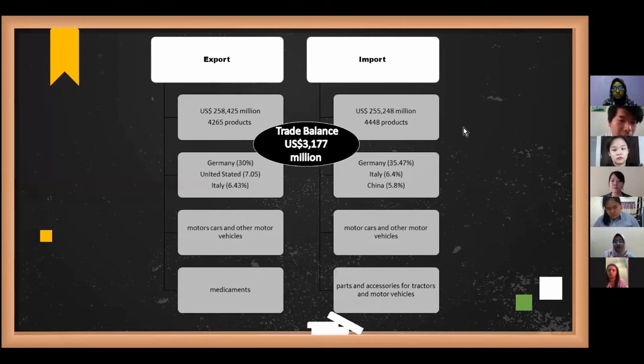Okay, we can see that the main product Austria exports is the motor car and other motor vehicles. Secondly is the medicament, which consists of unmixed or mixed products. Austria also imports motor cars and other motor vehicles, and also parts and accessories for tractors and motor vehicles.